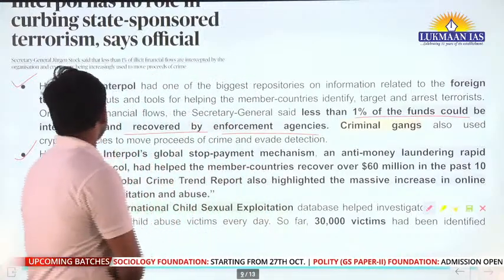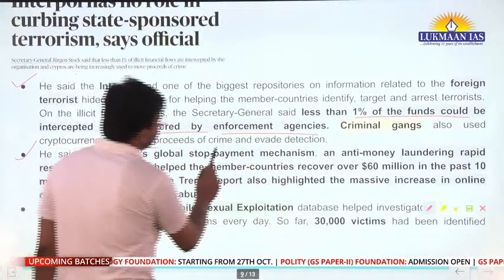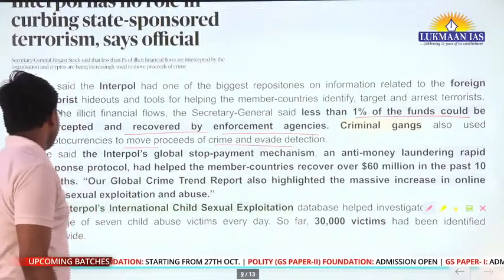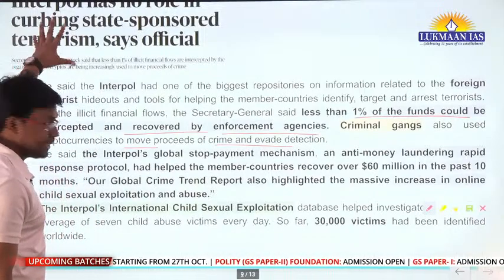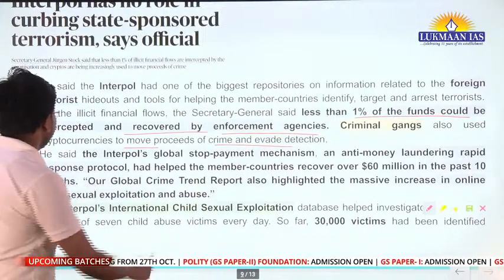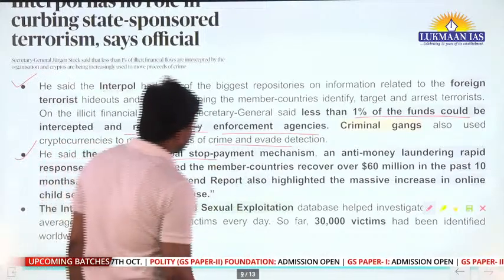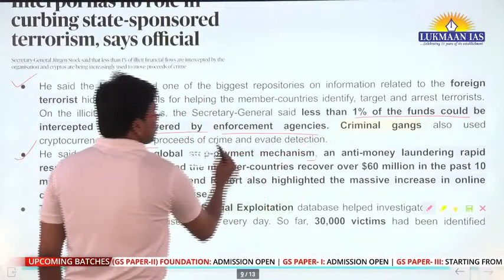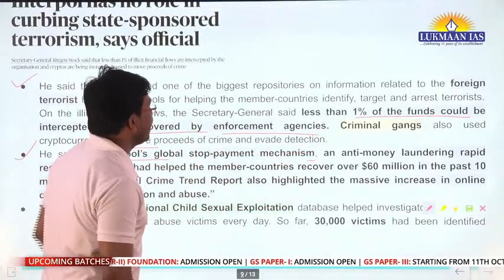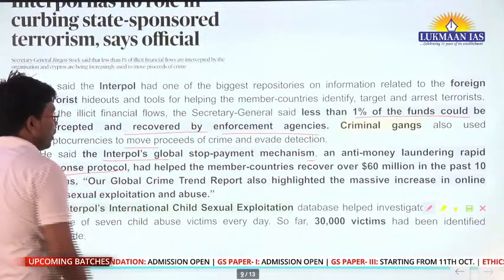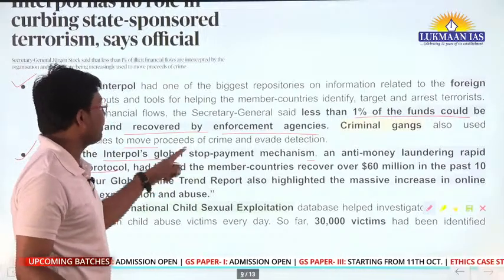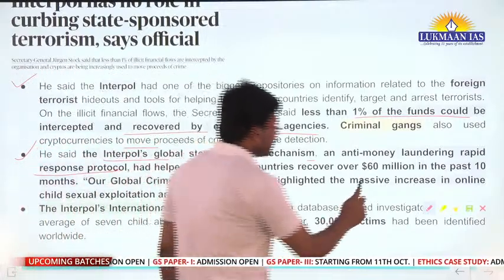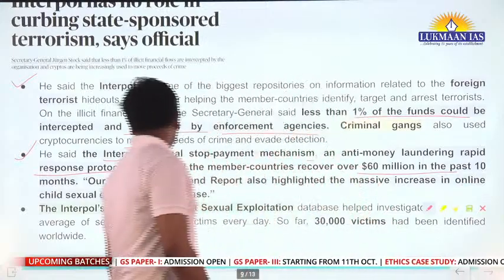Criminal gangs also use cryptocurrencies to move proceeds of crime and evade detection. The Secretary General of Interpol has said that Interpol's global stop payment mechanism, an anti-money laundering rapid response protocol, has helped member countries recover around $60 million in the past 10 months.